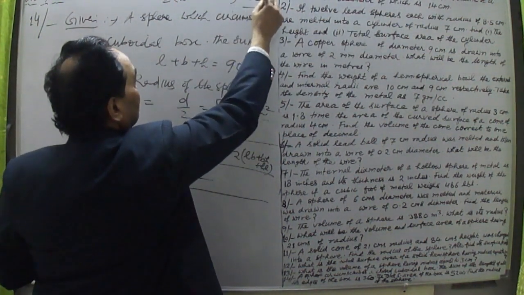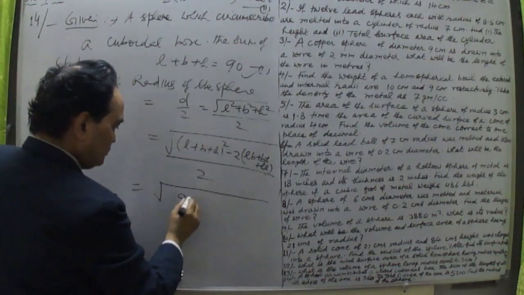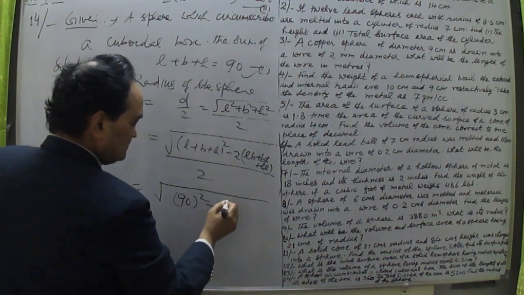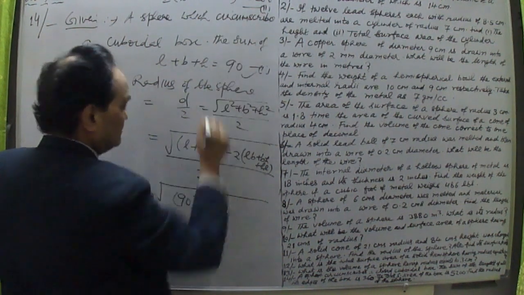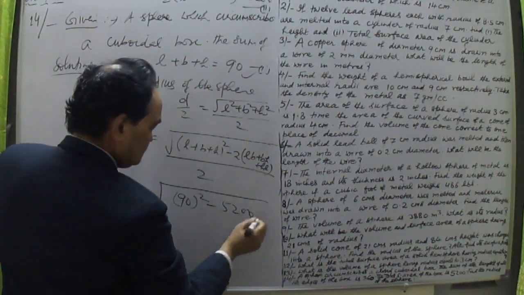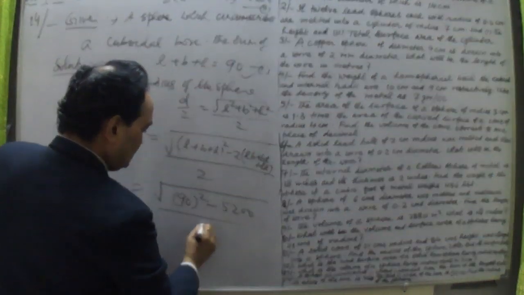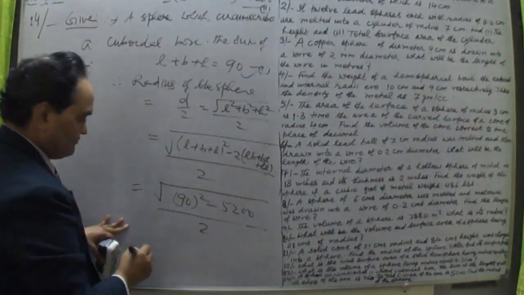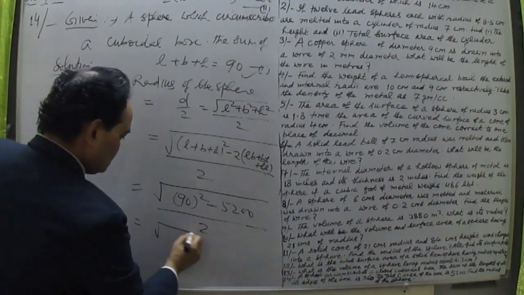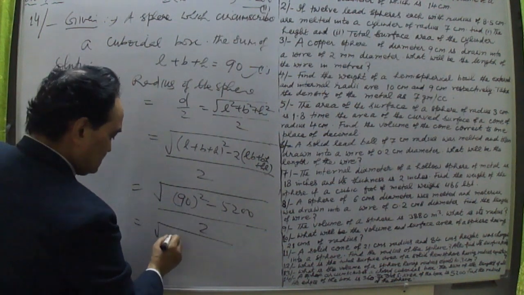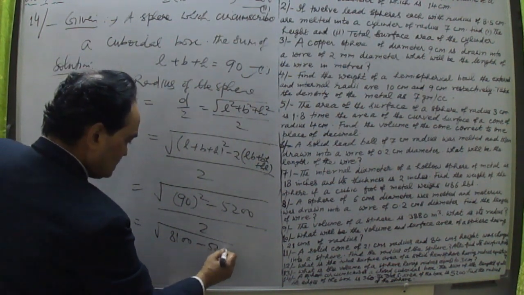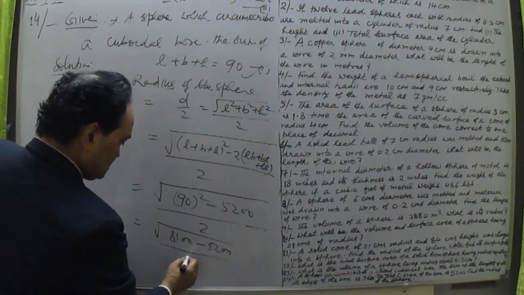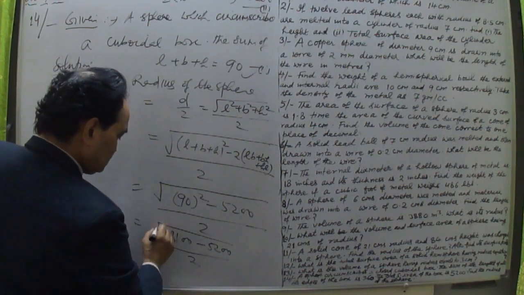This was the second one we calculated. This is 90 whole square minus twice LB plus BH plus HL, which is 5200, and this is 5200 total value upon 2. Finally, this will give us the radius. So it is nothing but under root. Now 90 square is 8100 minus 5200 divided by 2.